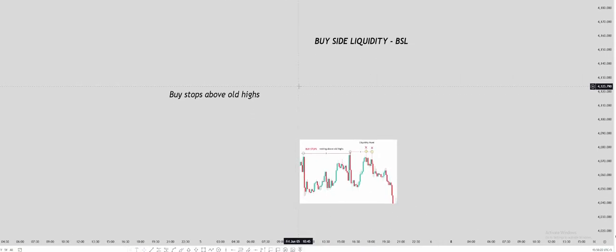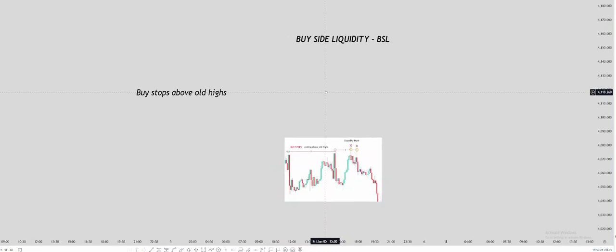First of all, the first type is buy side liquidity, which is simply termed as BSL. BSL means buy side liquidity. What is buy side liquidity? Buy side liquidity is basically the buy stops resting above the old highs. Above old highs, basically people want to buy. Some of them term the old highs as a resistance point.